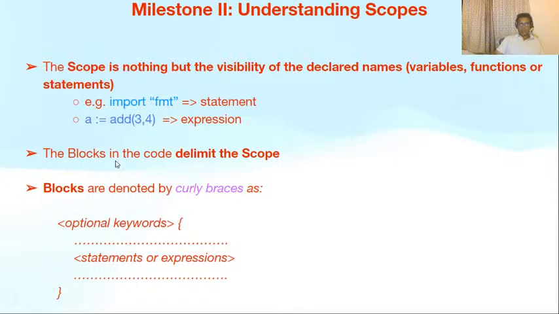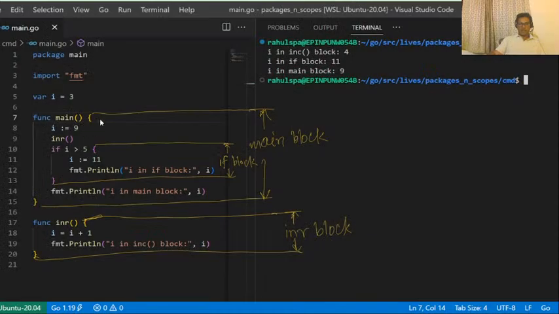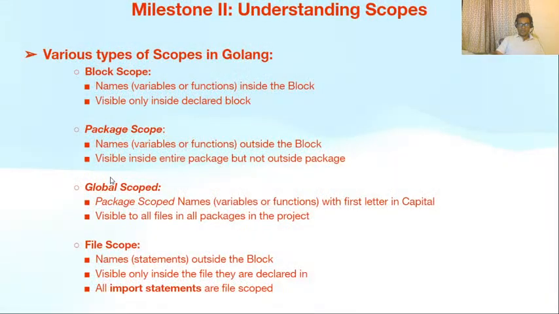The blocks in the code delimit the scope. Blocks are denoted by curly braces. And right now we are able to identify the blocks in our program. Let us understand how to determine the scope of these variables inside different blocks.